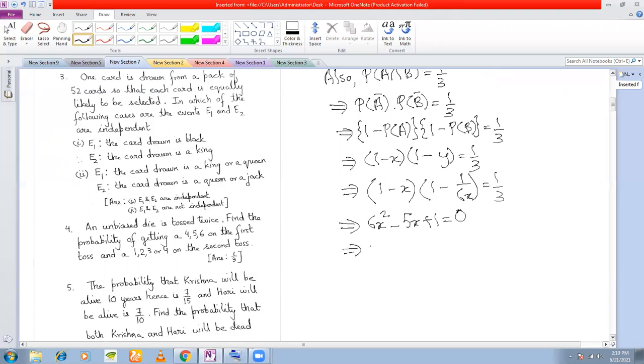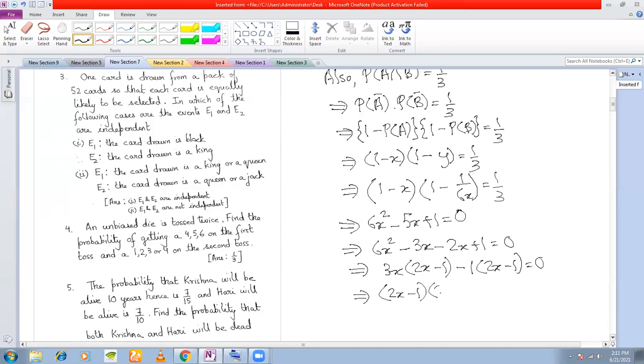Now you can solve this quadratic. 6x square minus 3x minus 2x plus 1 is equal to 0. That means 3x into 2x minus 1 minus 1 into 2x minus 1 equal to 0. That means 2x minus 1 into 3x minus 1 is equal to 0.